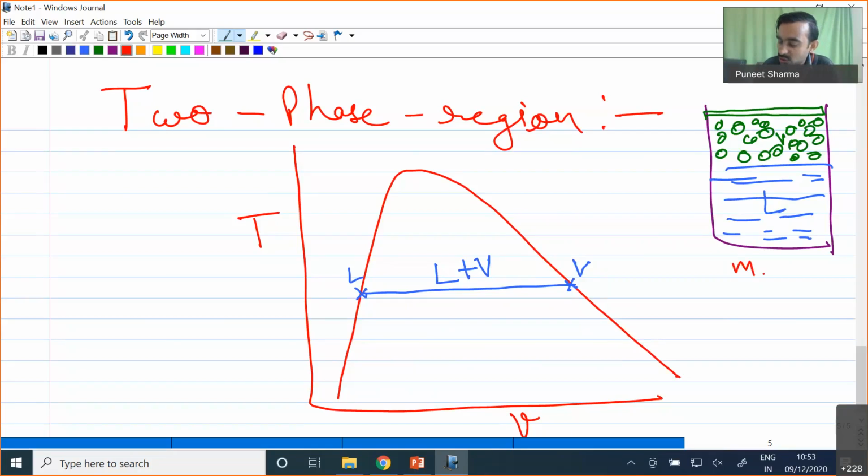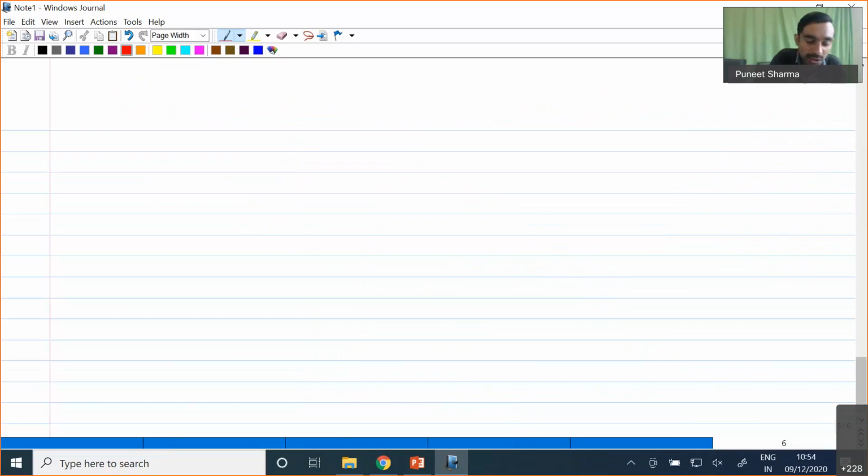Now let me define that capital M is the total mass, capital V is the total volume, and let the volume occupied by the liquid be VL and the volume occupied by the gaseous phase be Vg. So the total volume V is equal to the volume of liquid plus the volume of gas.